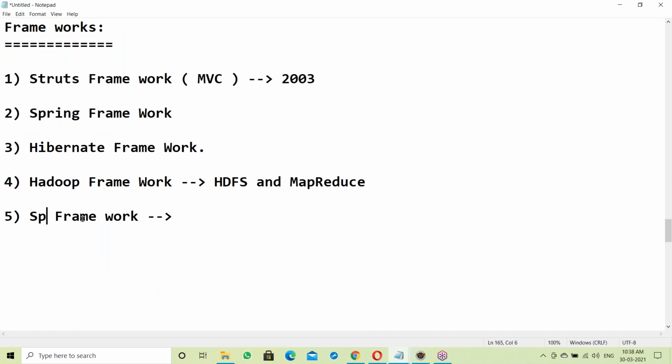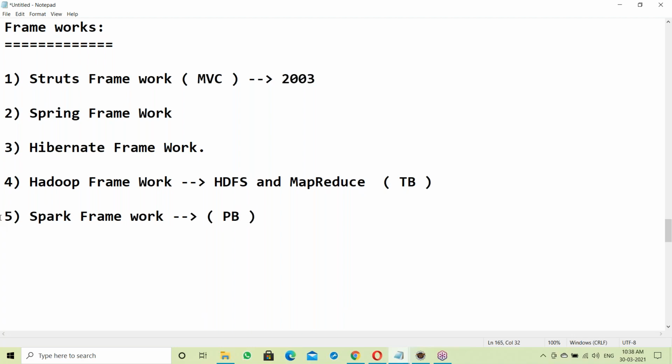Sorry, Spark framework, not Spring. Spark framework is for very huge amounts of data, more than terabytes, maybe petabytes of data. Hadoop can handle terabytes of data, up to that. So for data more than terabytes, the Spark framework handles petabytes of data.